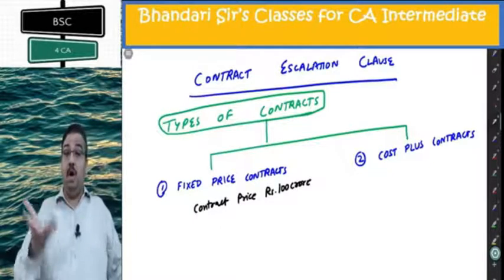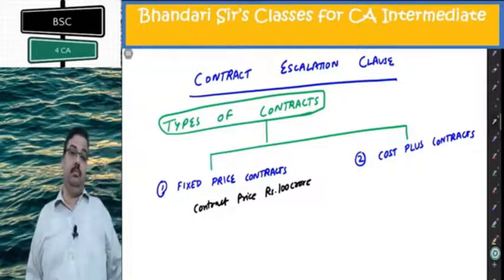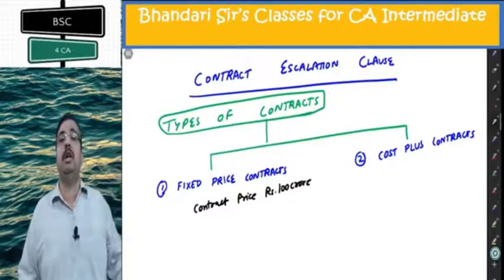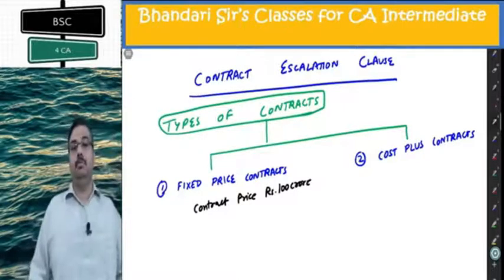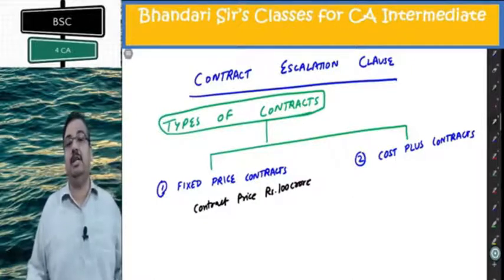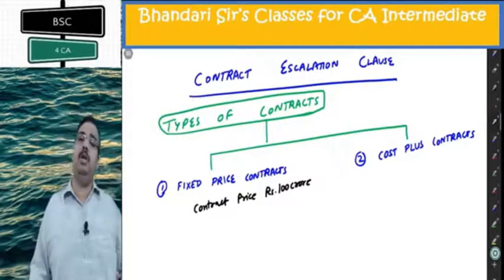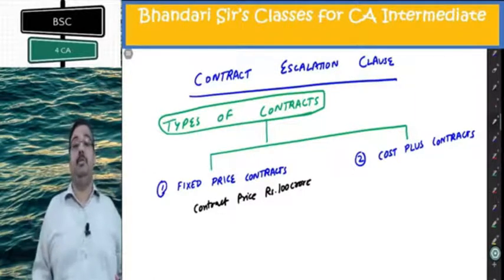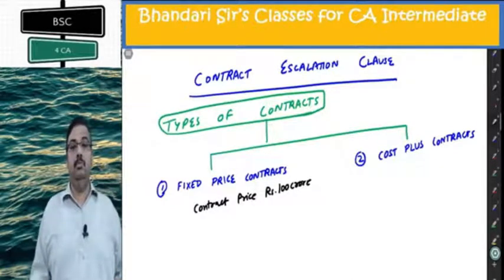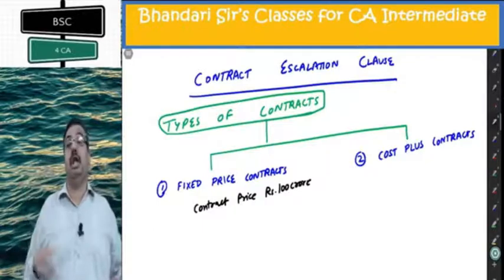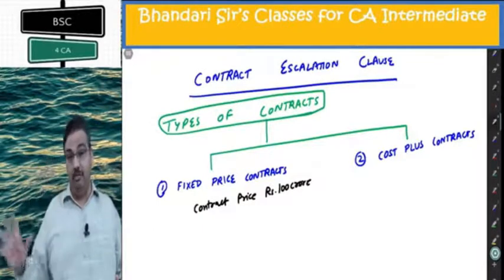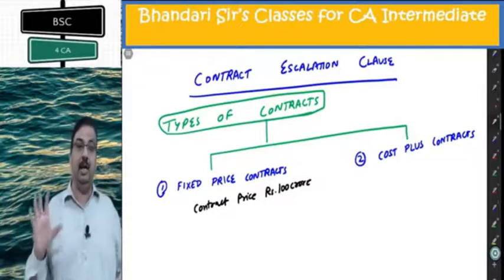Now, if there is abnormal inflation, I will get a loss on the contract. I thought 20% inflation in all material as well as labor, and the prices, instead of rising by 20% per annum, double. Obviously, the project will not remain viable for me. I will be bankrupt while doing the project. My cost will be more than 100 crore. So it is not in my favor. But again, it is beyond my prediction, any abnormal increase in prices of inputs, be it material, be it labor, anything.